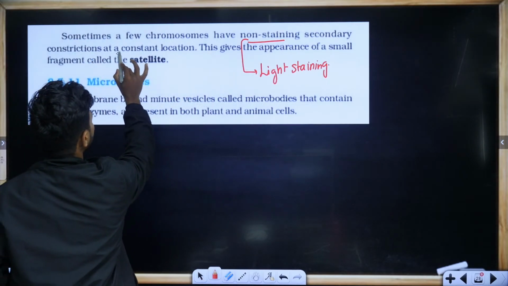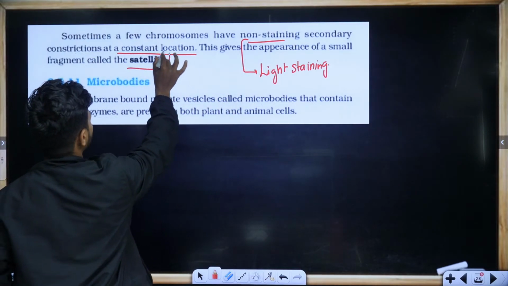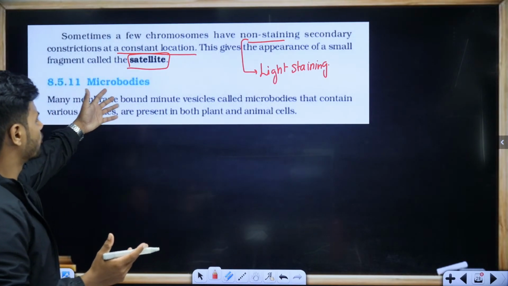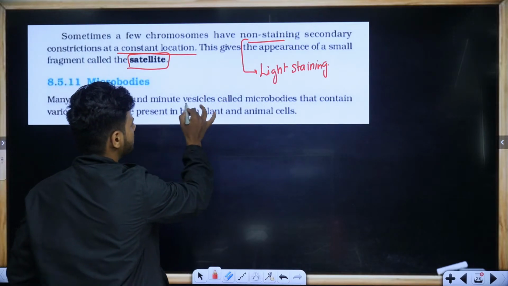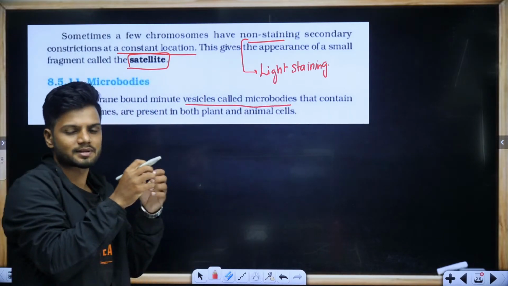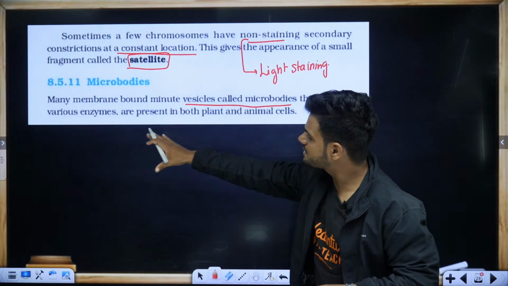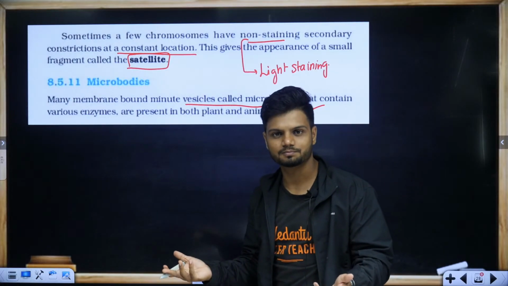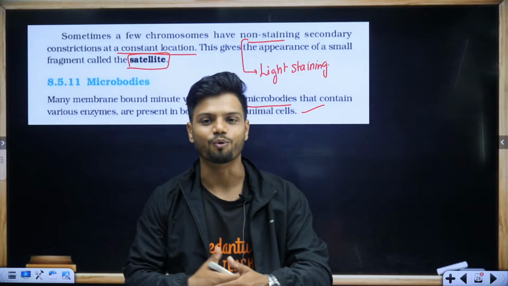Secondary constriction at a constant location gives the appearance of a small fragment called the satellite. That is going to be your satellite. Microbodies, a small concept. Many membrane-bound minute vesicles are called microbodies. Microbodies are present inside eukaryotes. Microbodies that contain various enzymes are present in both animals and plants. That's all. With that, the chapter is over.